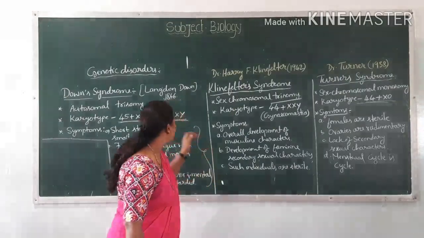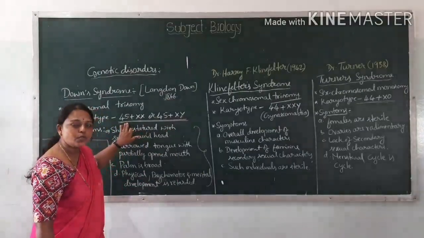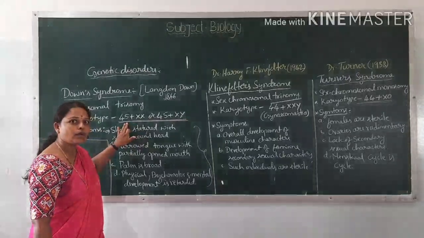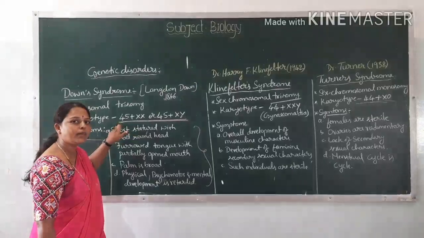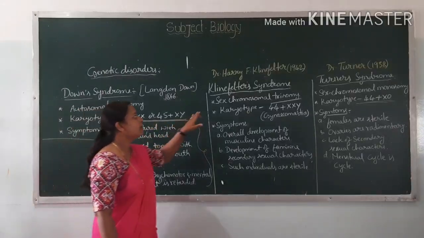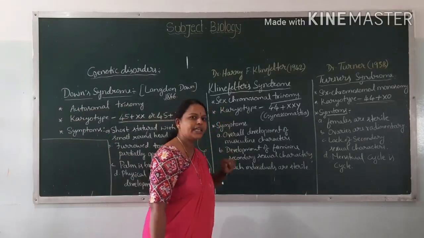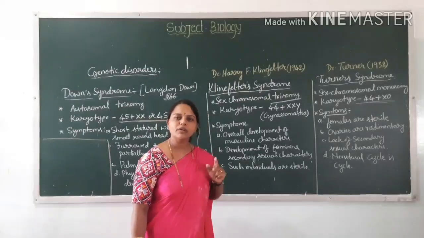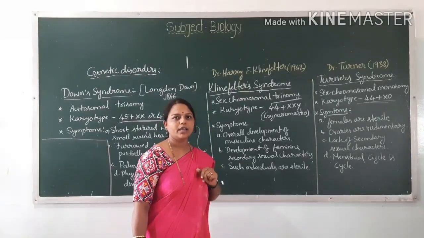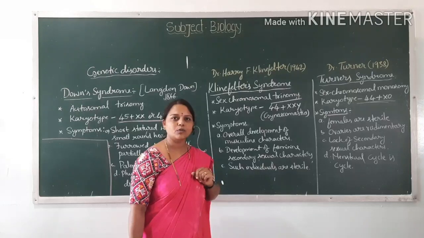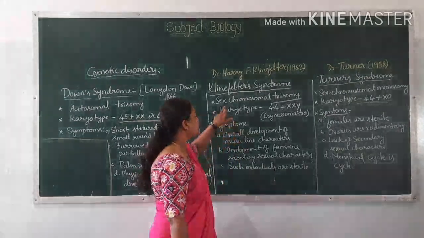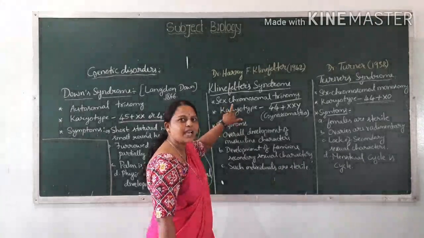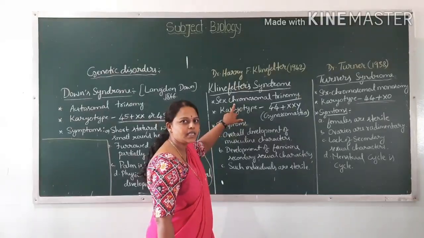Don't get confused. In Down syndrome, the extra chromosome occurs in autosomes. Autosomes become extra; instead of 44, they become 45 in number. But this Klinefelter syndrome is related to sex chromosomes. Instead of 2 sex chromosomes, there will be 3 sex chromosomes formed. That leads to a disease called Klinefelter disease or syndrome.